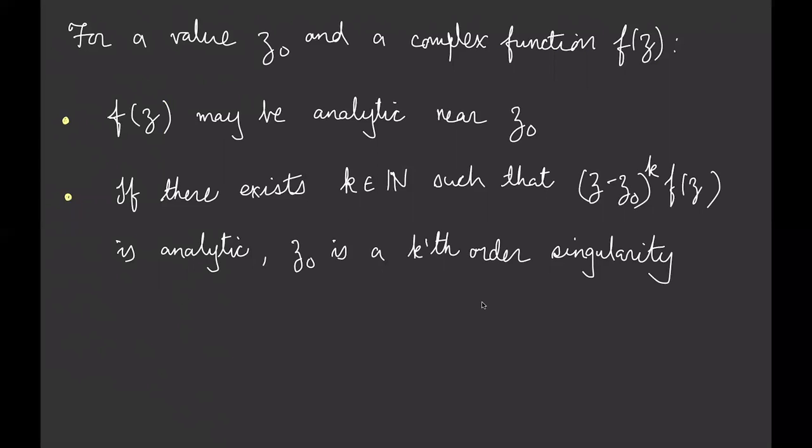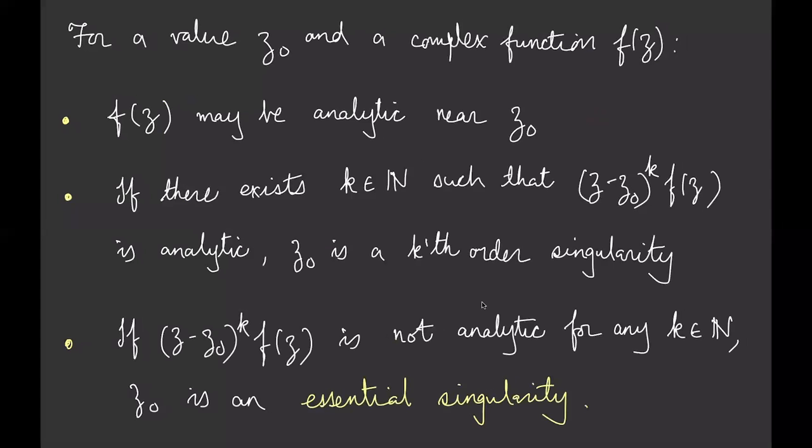Another possibility is that the function can have singularities. A kth order singularity would occur if there exists a value of k such that this is analytic. Then we say that Z0 is a kth order singularity. It can be even worse, right? If this is not analytic for any k, then we say Z0 is an essential singularity. That means you might multiply this by Z minus Z0 to the 1000, and you still don't get rid of the singularity. Then it's an essential singularity.